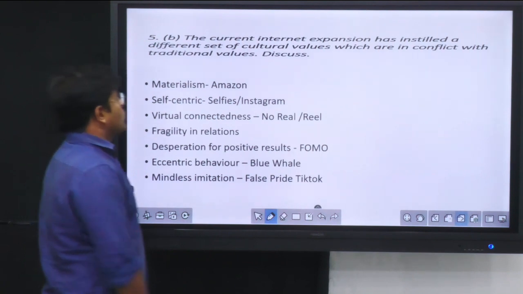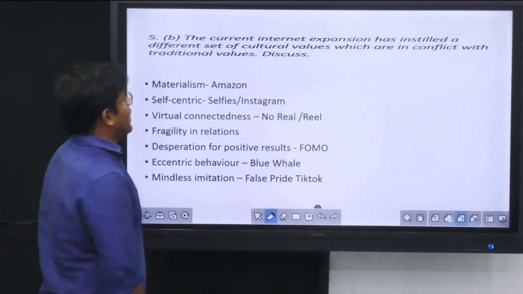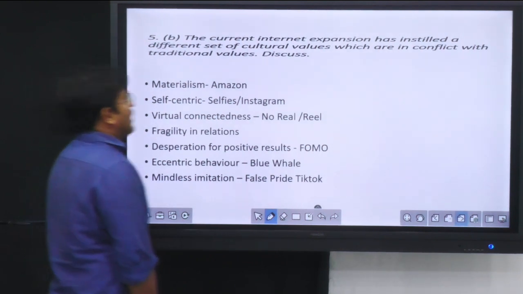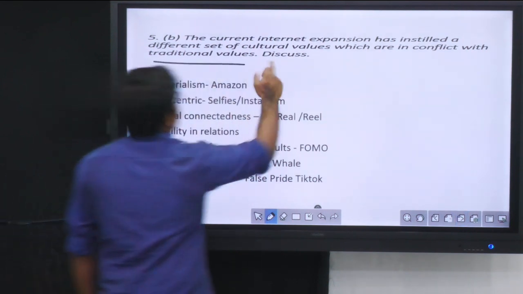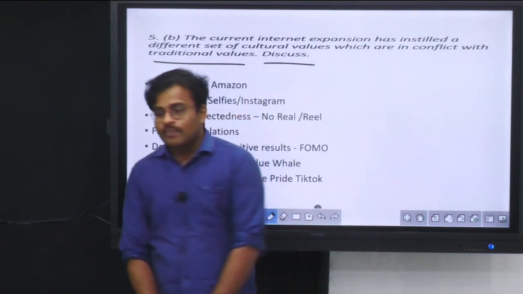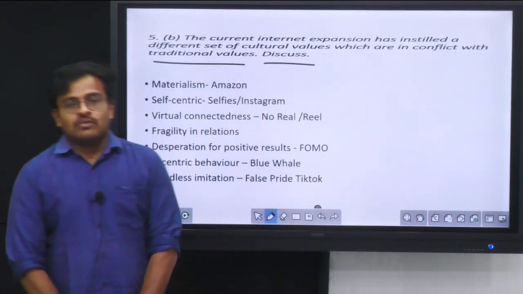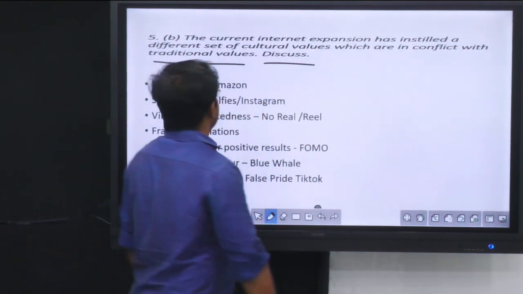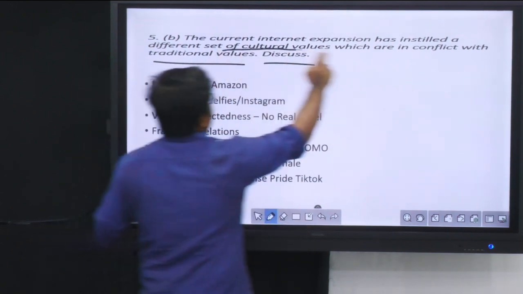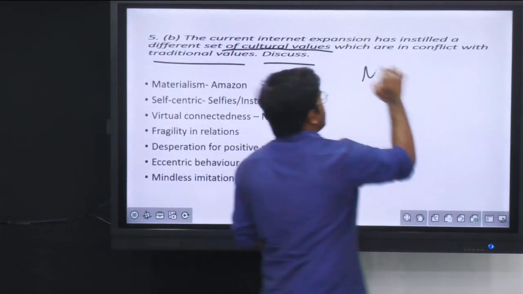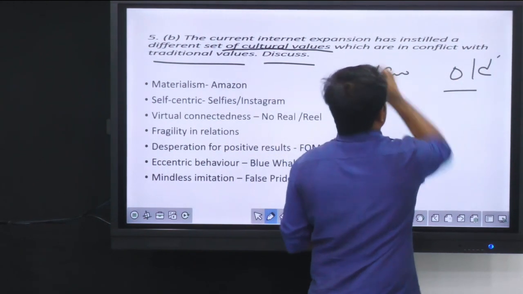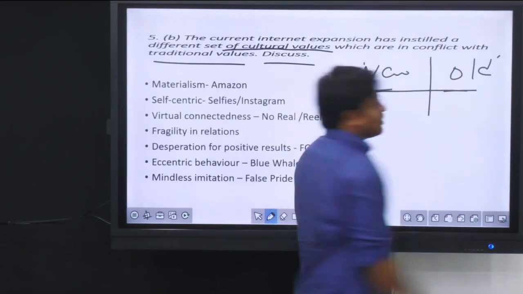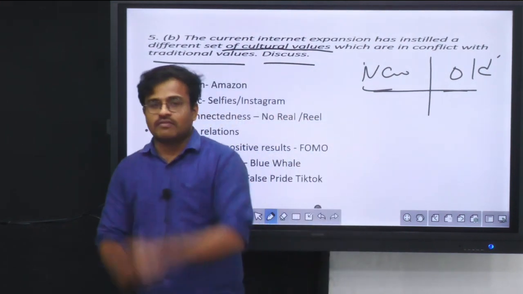Then the next question that I'm going to talk about is: the current internet expansion has instilled a different set of cultural values which are in conflict with the traditional values of India. So the current internet expansion has led to new cultural values, and old traditional cultural values, and they are in conflict because of the expansion of internet. This is the essence of the question.